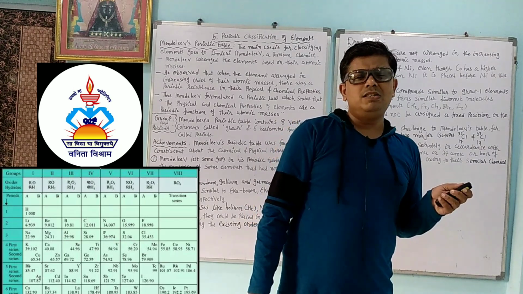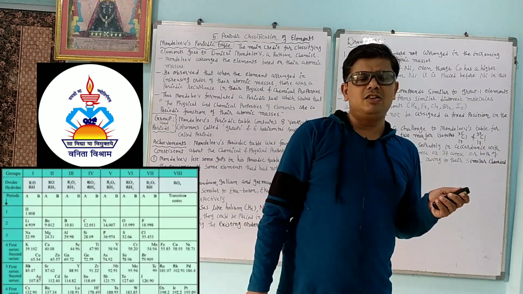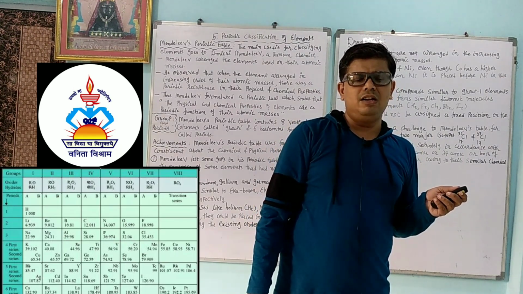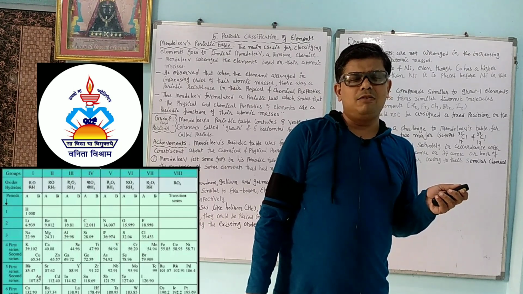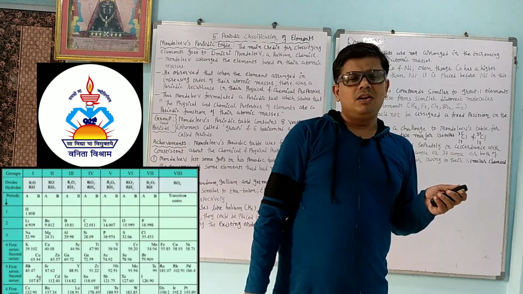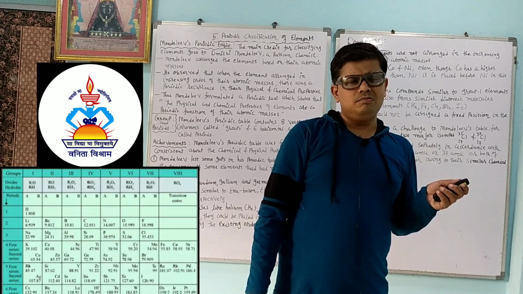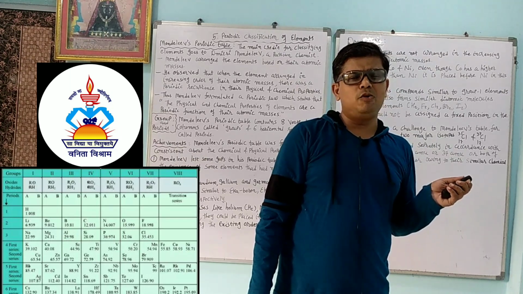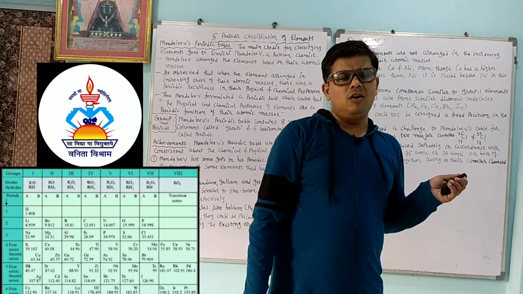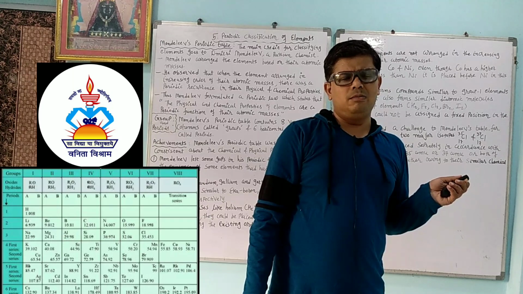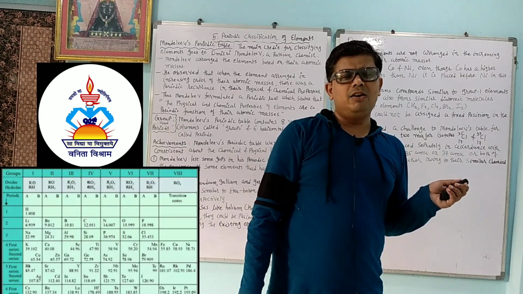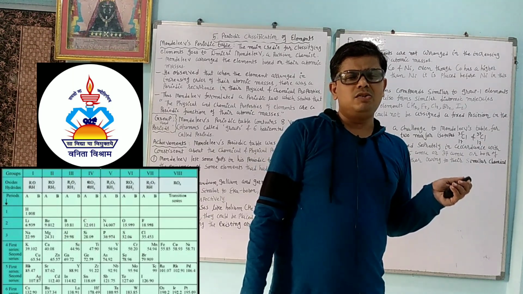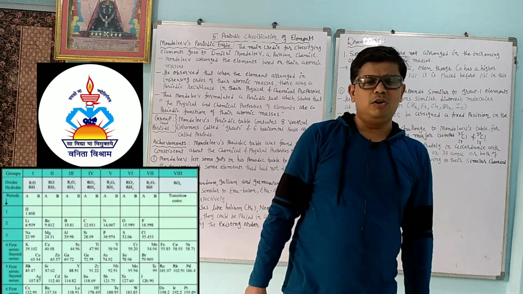In the same way, oxygen has three isotopes: oxygen 16, oxygen 17, oxygen 18, or we have carbon 12, carbon 14, or uranium 235, uranium 237, or there are many other examples of isotopes. So according to the Mendeleev periodic table, they would all have different places, but they do not have different places. Okay, so these are some drawbacks of the Mendeleev periodic table.